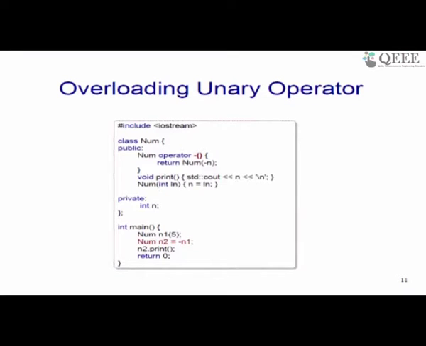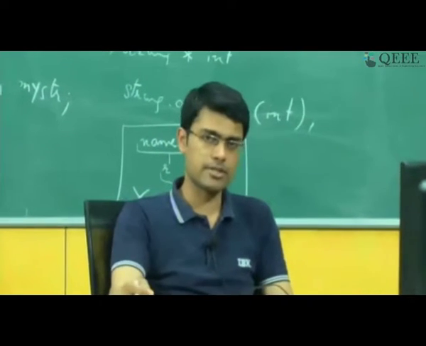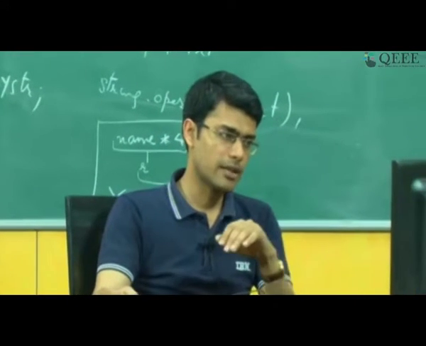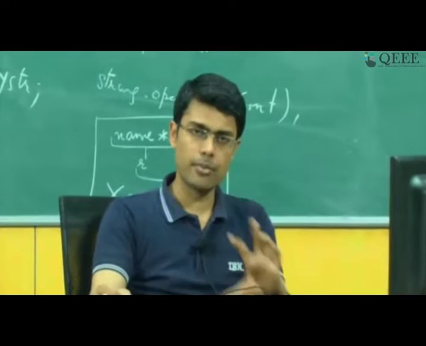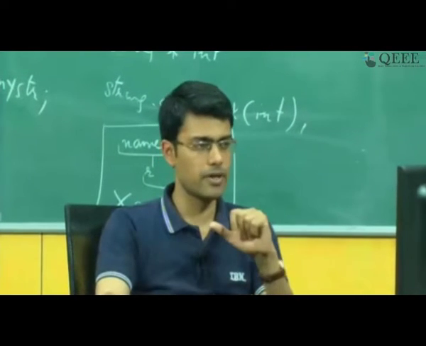Well, inside the classes, there are operators which you can define outside the classes, in which case the arity is going to be exactly the same as the number of arguments that you pass to the operator. So in this case, on slide number 11, I have a class Num followed by the main function. So let us look at the main function first.